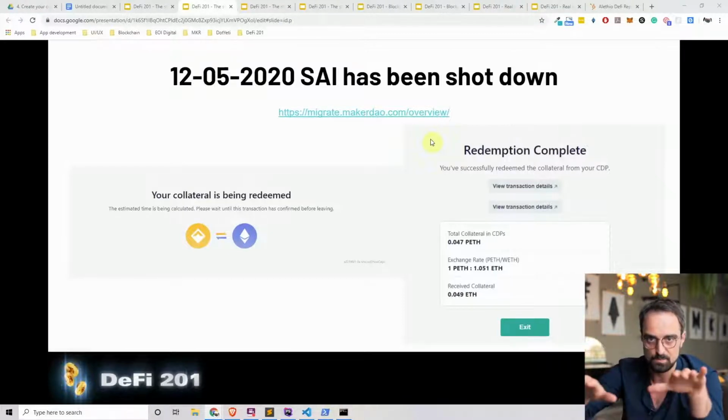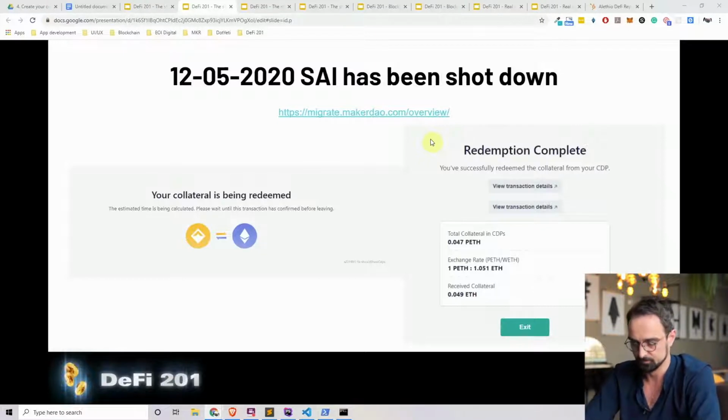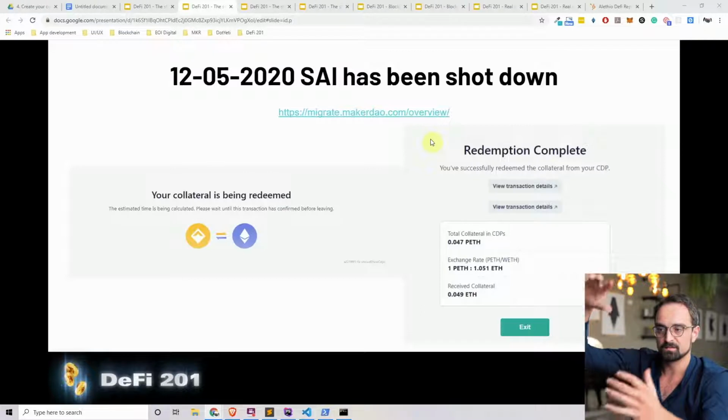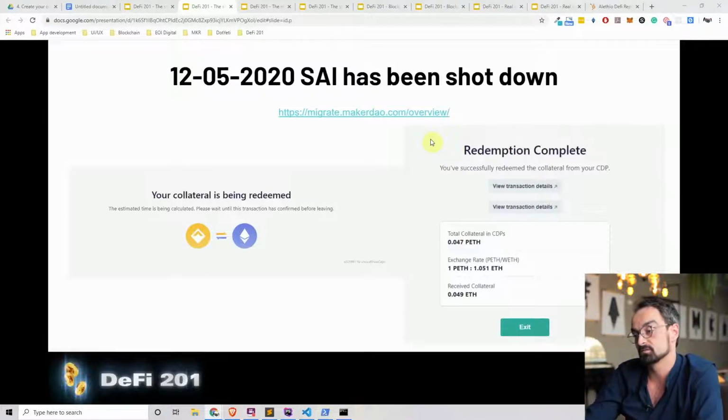So there was no peg anymore to a synthetic dollar. The peg is gone, and so it's just a pool of ETH that's sitting there, and people want to shift their Psi to ETH, and they can just pull it out of it. Which is interesting because the ETH price went up, meaning that the Psi value just went up. So if you still have a single collateralized DAI CDP, and if you liquidate it and you redeem your underlying, you will actually get more value out of it as of today.